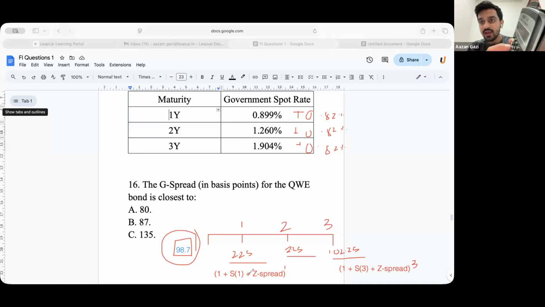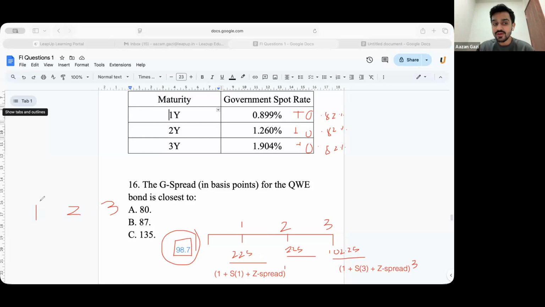Write it as a percentage, divide it by 100, plus 1, bracket close, raised to 1. I will store this number in 1. Denominator of 1 I'll store, denominator of 2, denominator of 3.